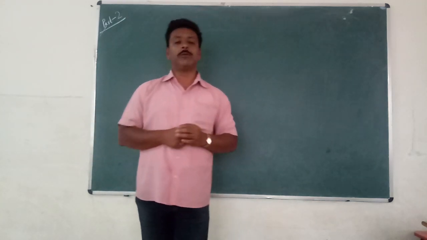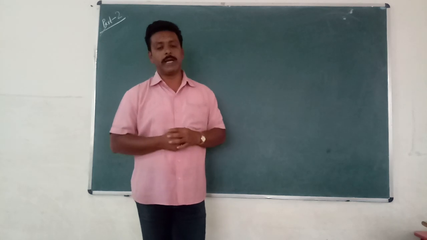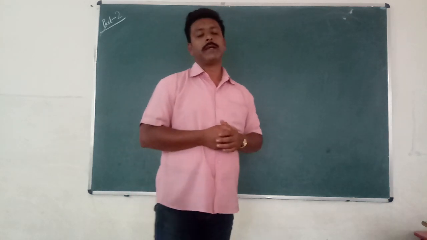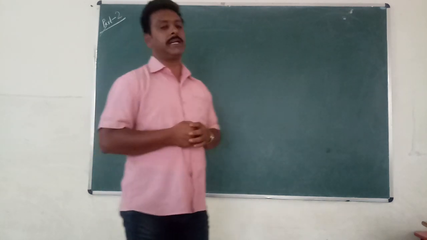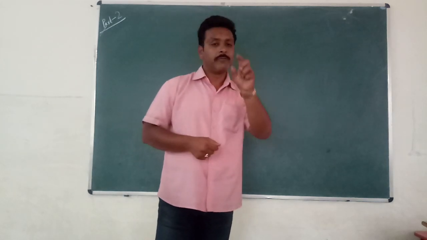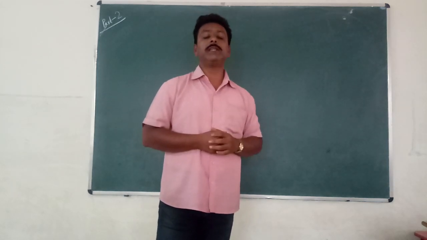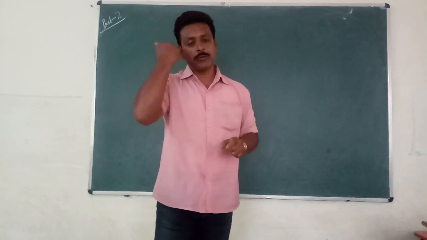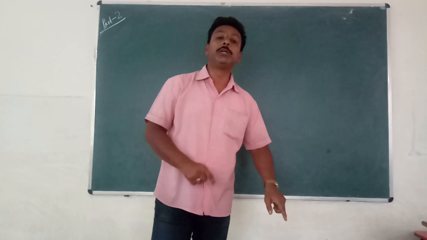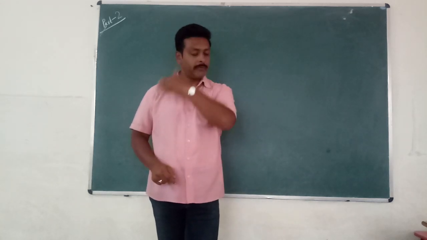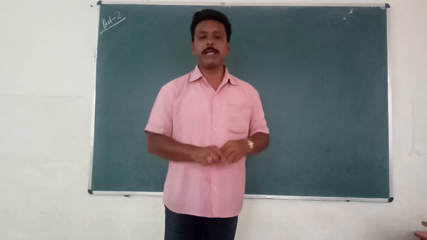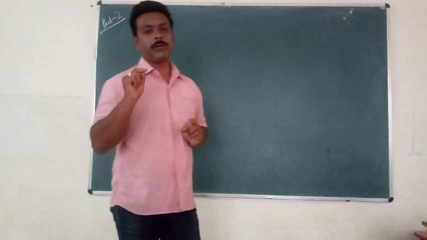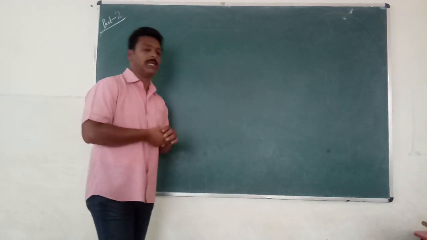After that we went towards the fourth set, which is called rational numbers. Rational numbers we already discussed: the number which is in the form of a fraction, the number which is in the form of a quotient. That's why it is denoted by Q. The number which is in the form of p by q, where q is not equal to 0, is called a rational number.